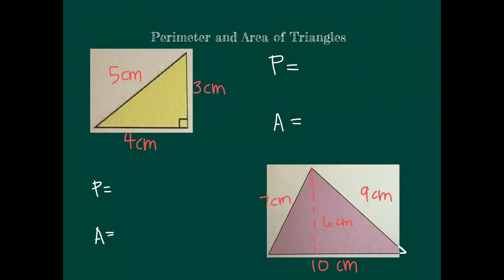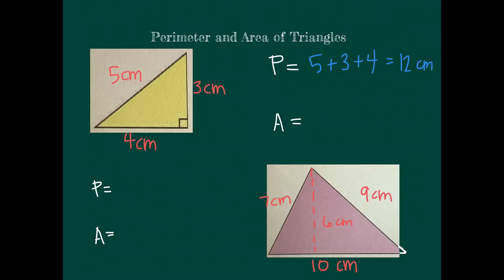So now I'm going to solve a few examples for you today. Let's take a look at this first triangle. I notice that the long slant is 5 centimeters, the base is 4, and the height is 3. Now for perimeter, I'm just going to add up the sides, so 5 plus 3 plus 4. 5 plus 3 is 8, plus 4 is 12. So the perimeter is simply 12 centimeters. I just had to add up the sides.